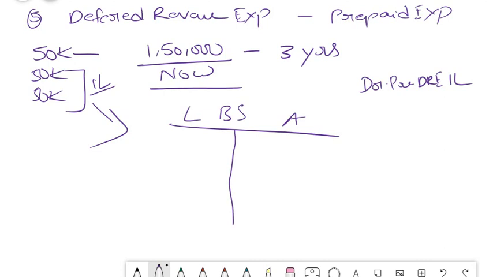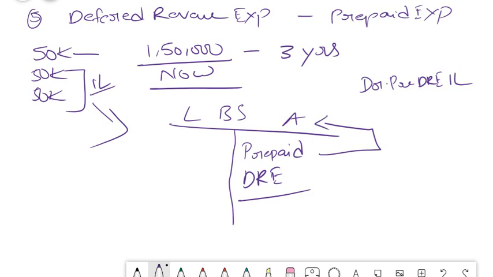So that is your concept of deferred revenue expenditure or prepaid expense. It is one and the same, friends. This is shown in assets as prepaid expense, or it is also shown as deferred revenue expenditure. Why is this an asset? Because you have already paid for something and the benefit of it has to come to you in the next 2 years. Something which has to come is an asset for you, something which has to be paid is a liability for you. In this case the benefit has to come to you in the next 2 years, so it is an asset for you.